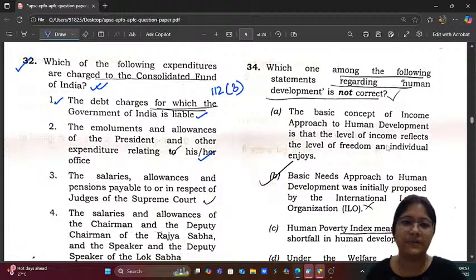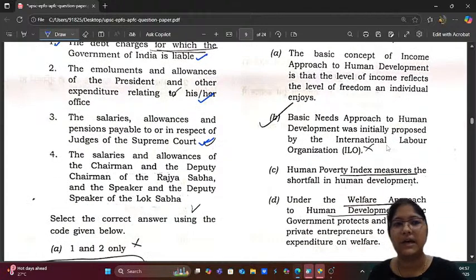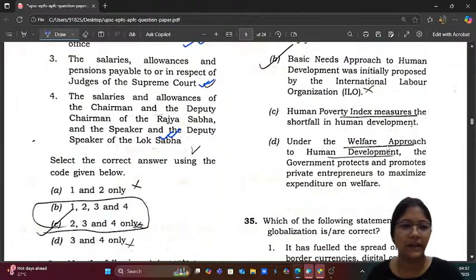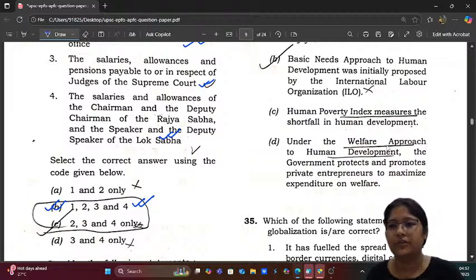The salaries, allowances and pensions payable to or in respect of judges of Supreme Court. Yes, then the pensions of the High Court judges are also on the Consolidated Fund of India. So that is also correct. Then the salaries and allowances of the chairman and the deputy chairman of the Rajya Sabha and the speaker and the deputy speaker of the Lok Sabha, correct. So this is also here. So all the four are correct. So 1, 2, 3, 4 is the correct answer. All of these under Article 112 are charged on the Consolidated Fund of India.